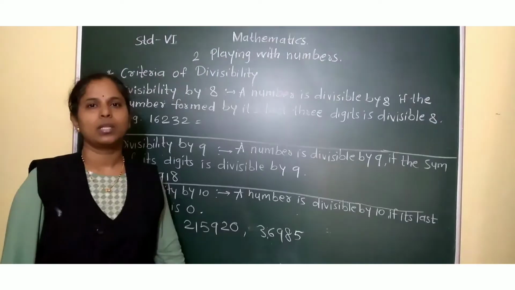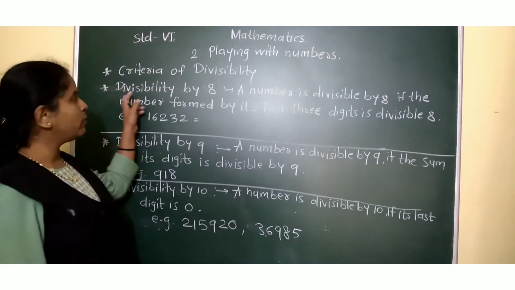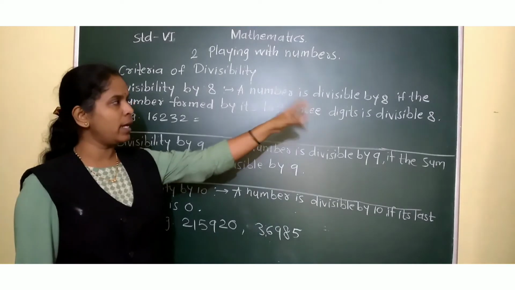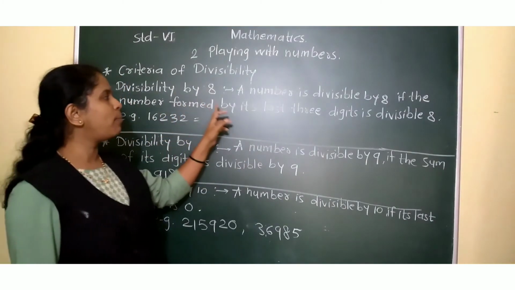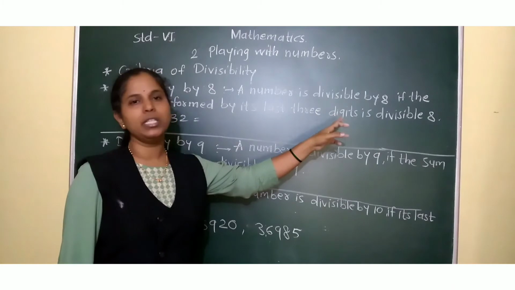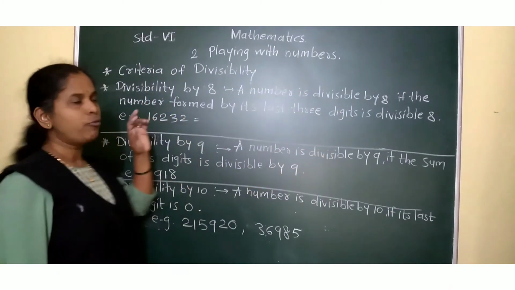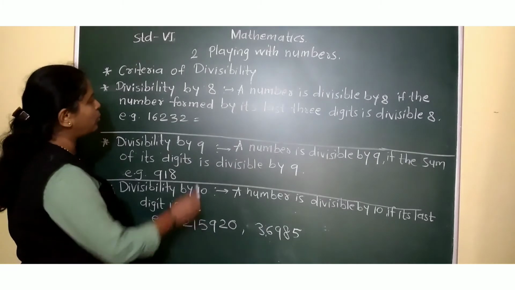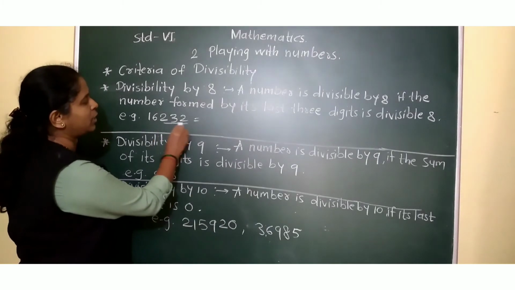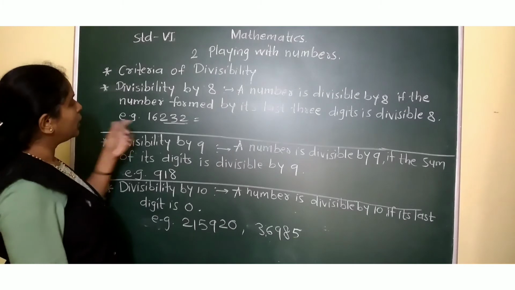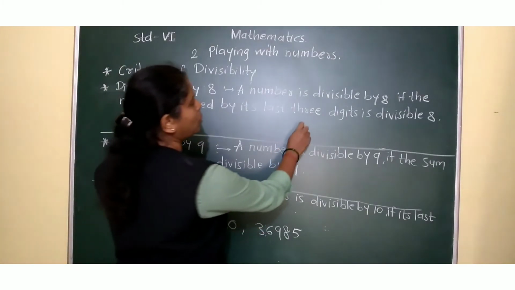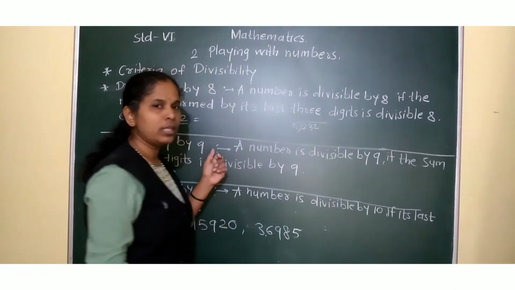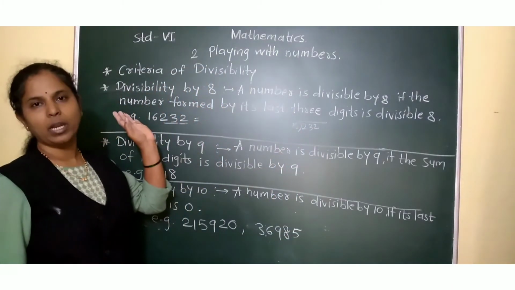Okay? Now, see here. Divisibility by 8. A number is divisible by 8 if the number formed by its last 3 digits is divisible by 8. For example, here, this is one example. What we have to do? We have to take the last 3 digits. This last 3 digits, 232. If it is divisible by 8, then the whole number we can divide by 8.